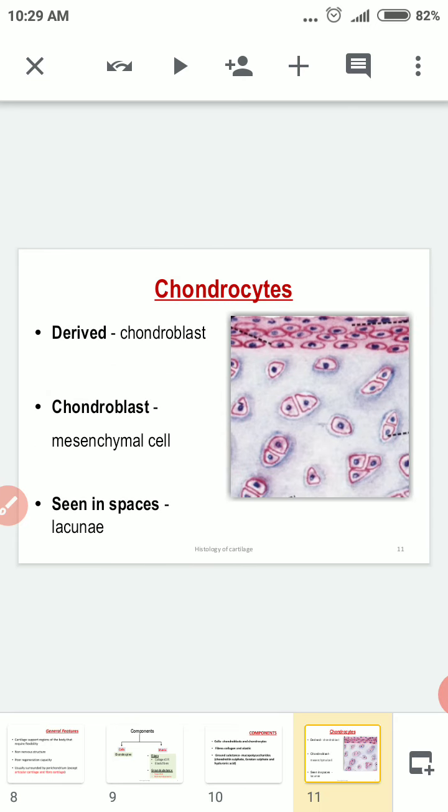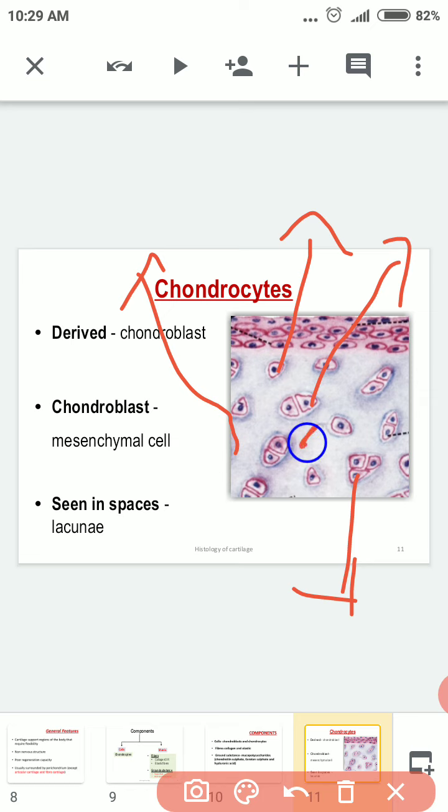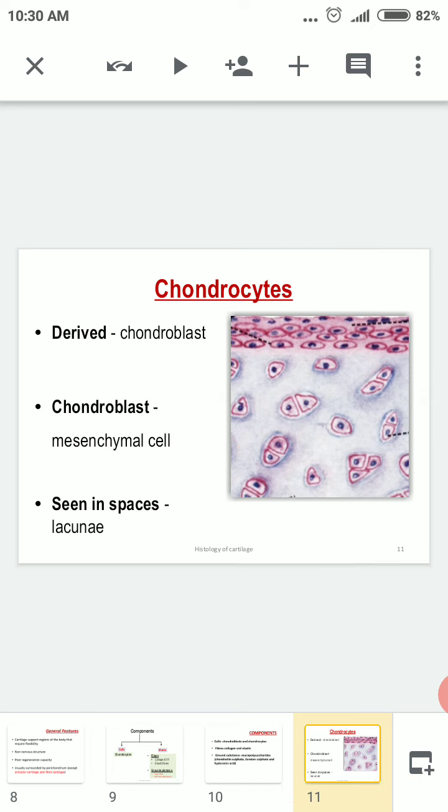Next, see here the cells. These are the cells you are looking at, called the chondroblast cells. This part you see is called the matrix. These are the chondrocytes you are seeing.